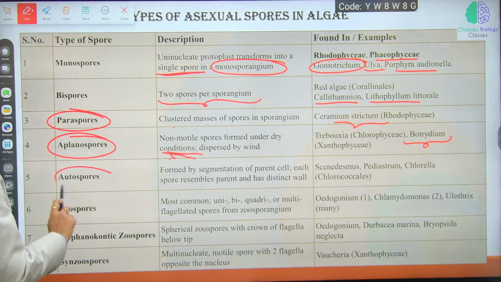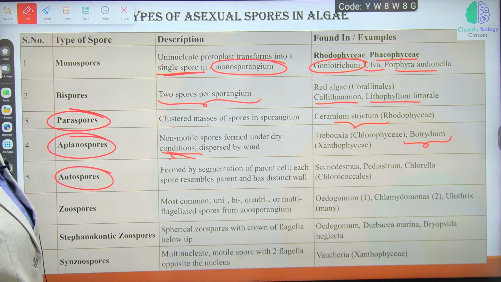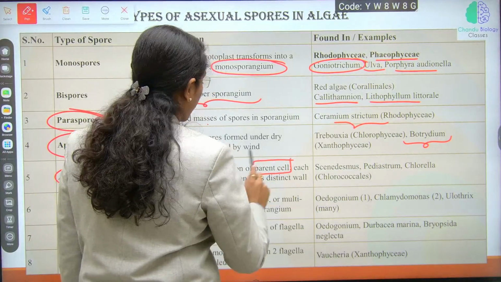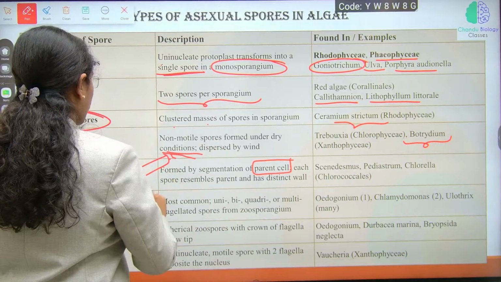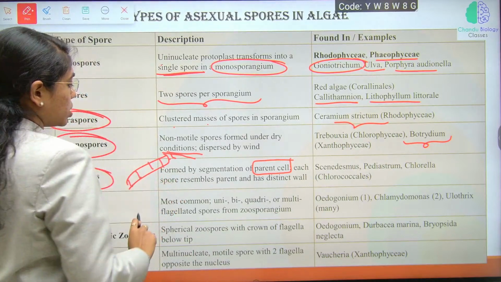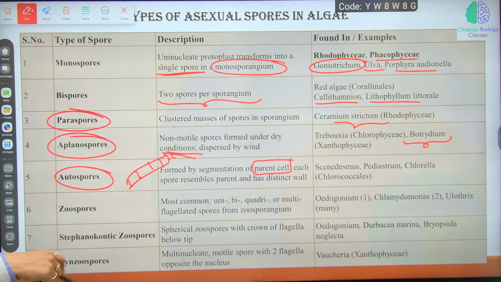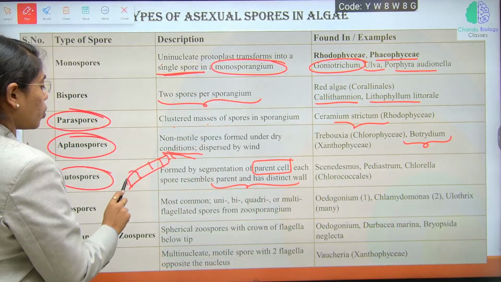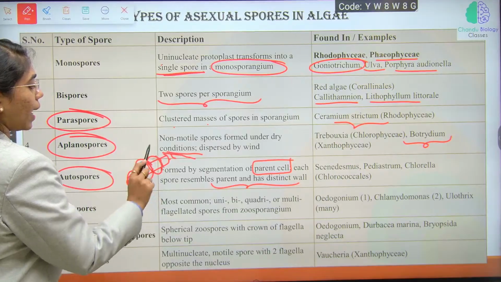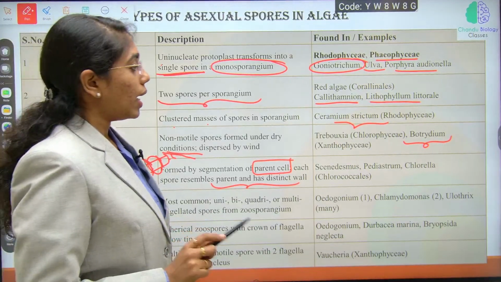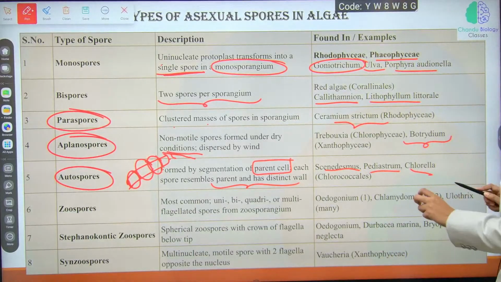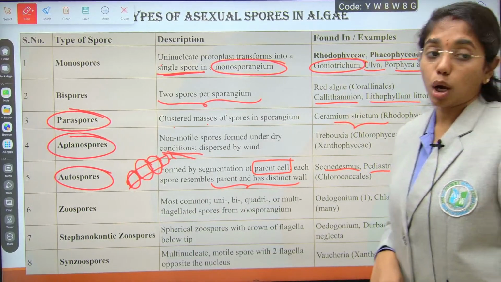Next is autospores. Autospores are formed by segmentation, by partition of the parent cell. Each spore will resemble the parent and they will have a distinct wall. Examples you see, Scenedesmus, Pediastrum and Chlorella. These are the examples of autospores.